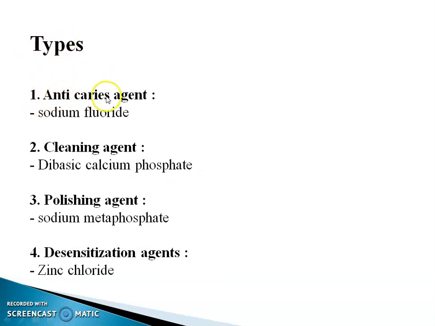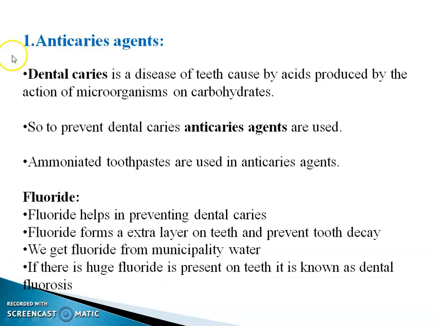Now we see the types of dental products. First type is anti-caries agent, and the example is sodium fluoride. Second is cleaning agent, and the example is dibasic calcium phosphate. Third class is polishing agent, and the example is sodium metaphosphate. And the fourth class is desensitizing agent, and the example is zinc chloride.